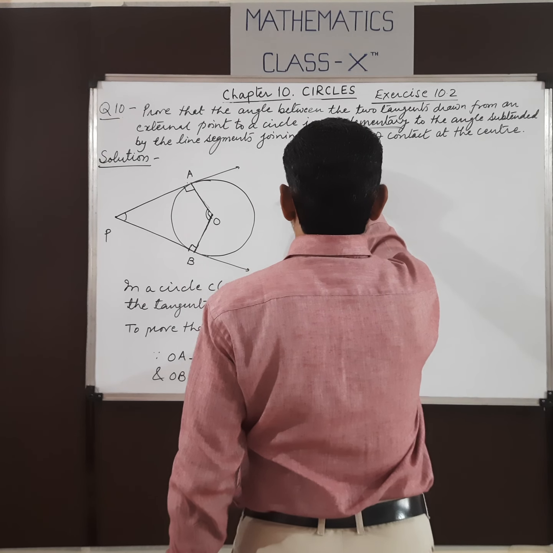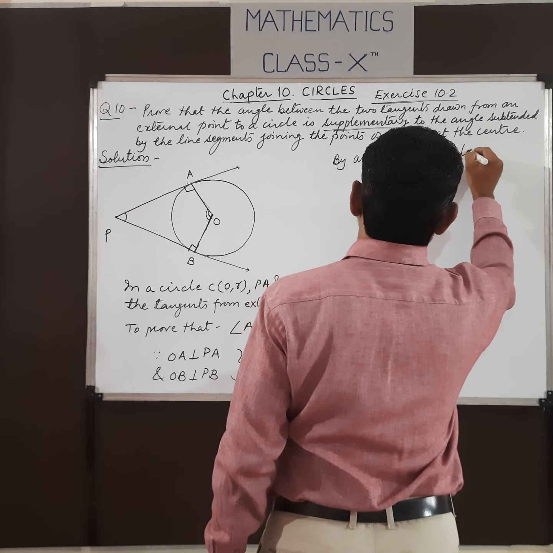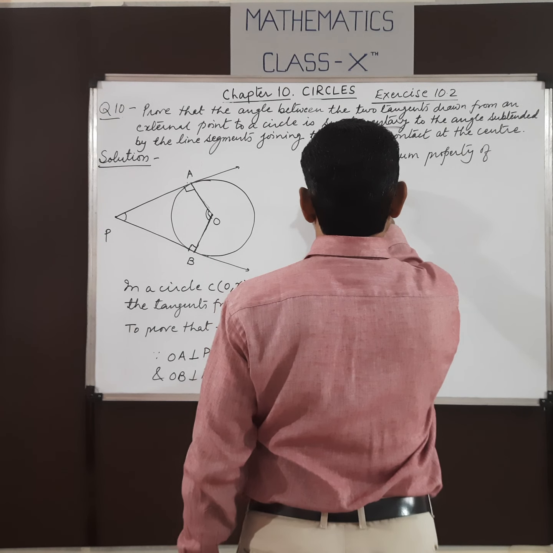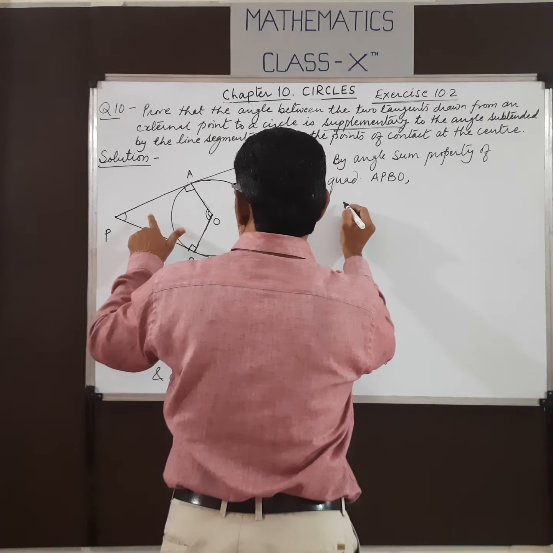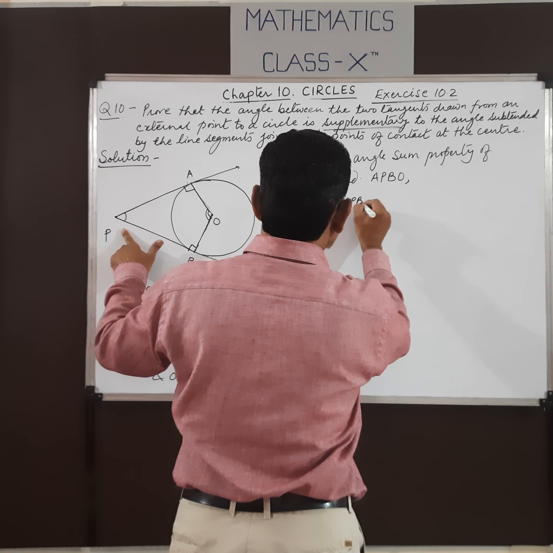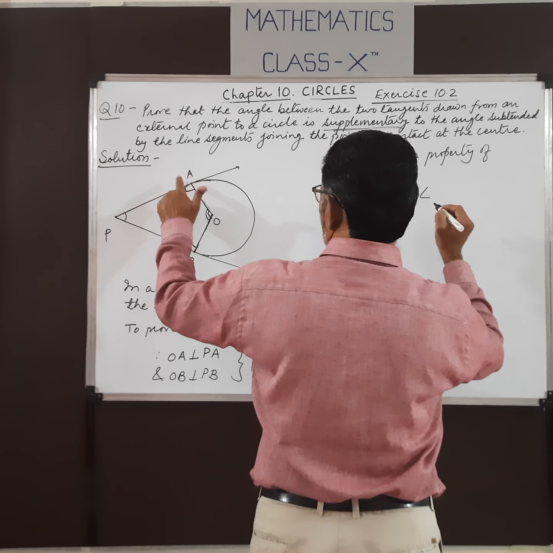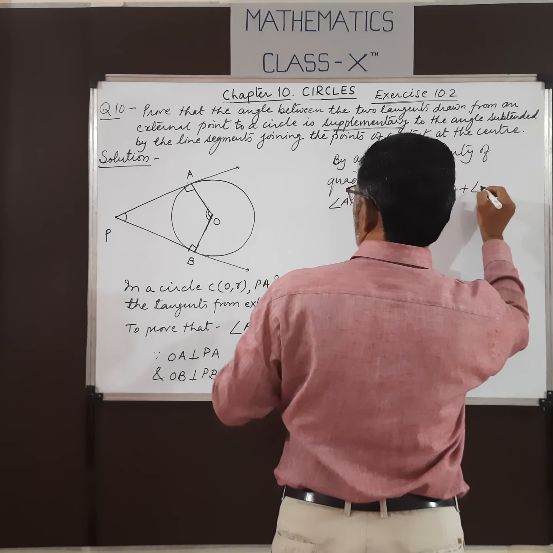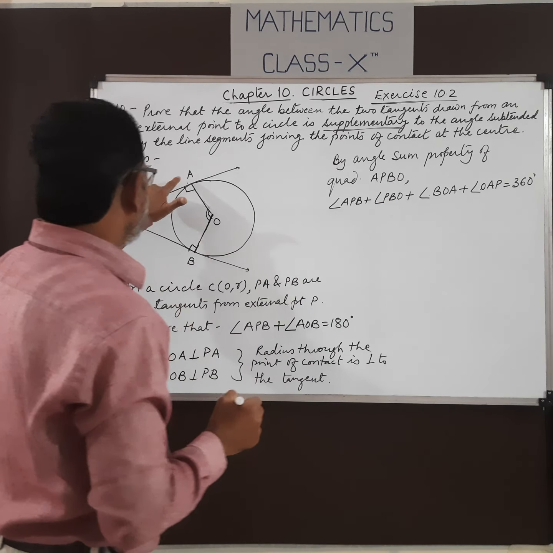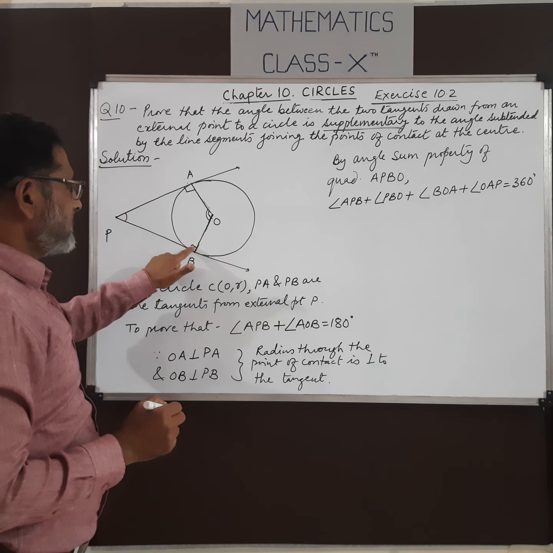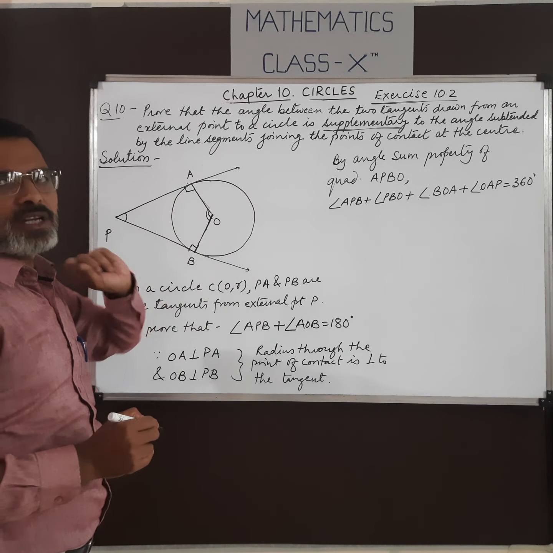Now by the angle sum property of quadrilateral APBO, the sum of all angles, angle APB plus angle PBO plus angle BOA plus angle OAP, is 360 degrees. Look, angle APB plus angle PBO plus angle BOA, that is angle O, and angle OAP, that is angle A, their sum will be 360 degrees.